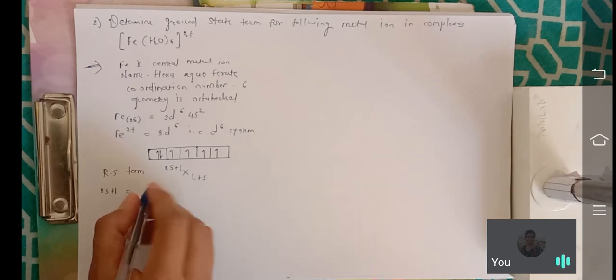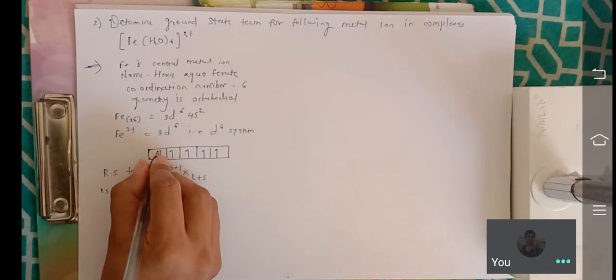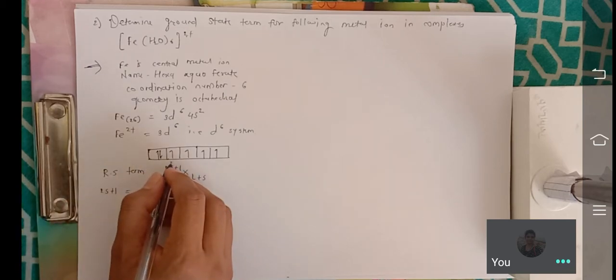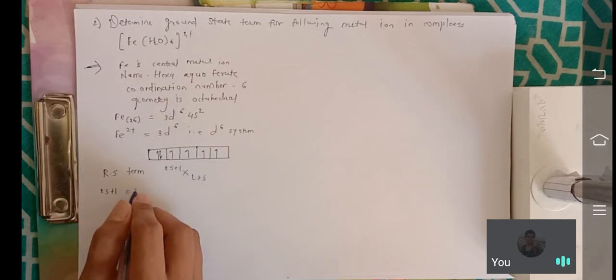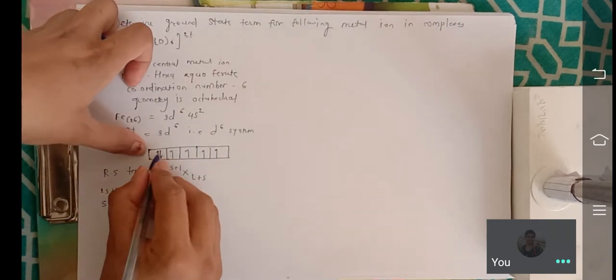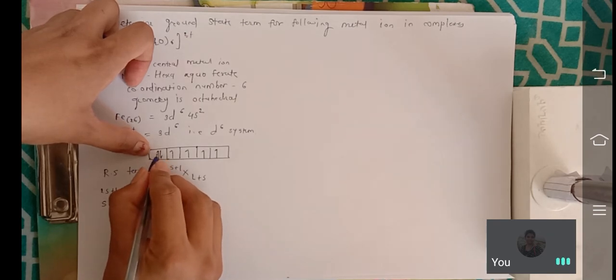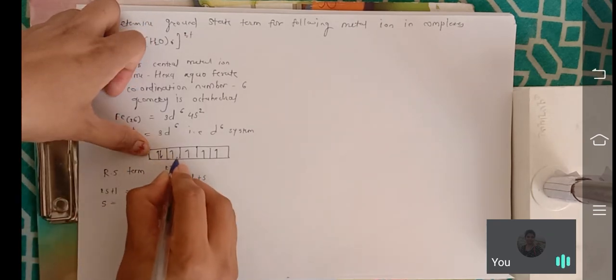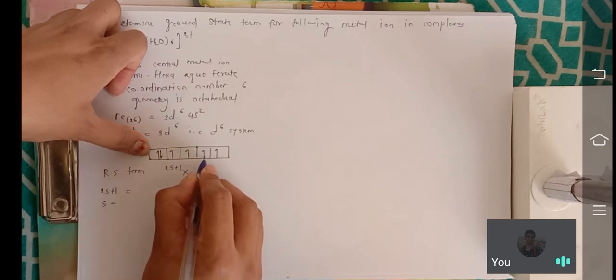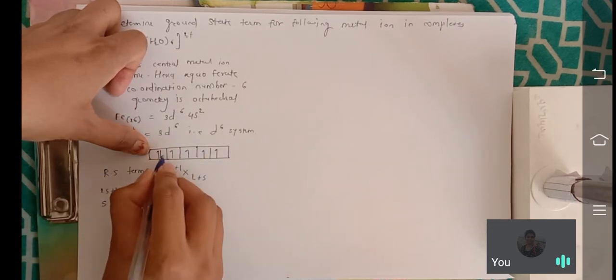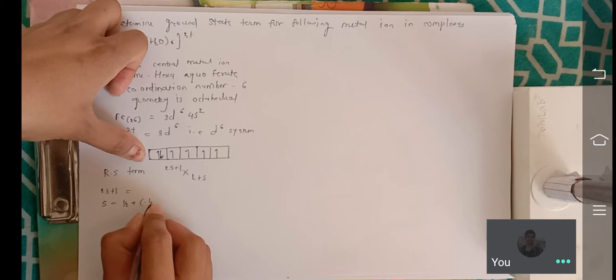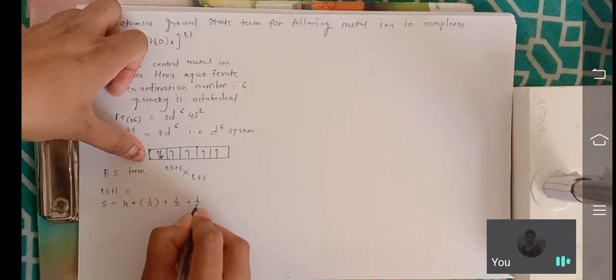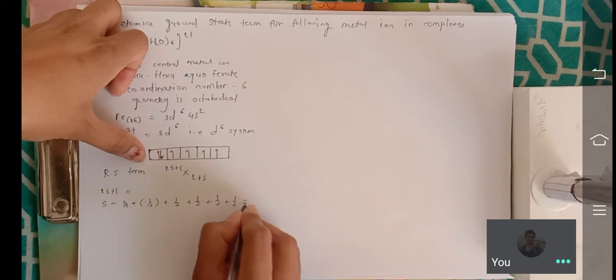You just calculate. First you have to see S. This is minus half, plus half, minus half get cancelled. Then here minus half, here plus half, plus half, plus half, plus half. So what is that answer?